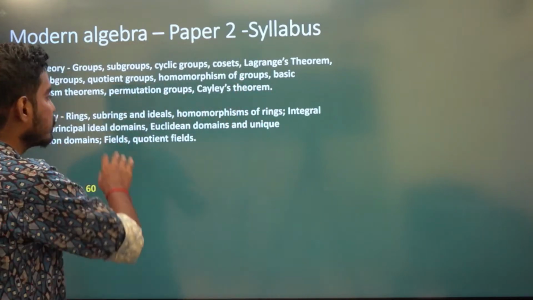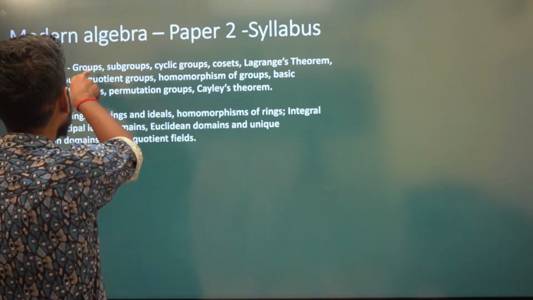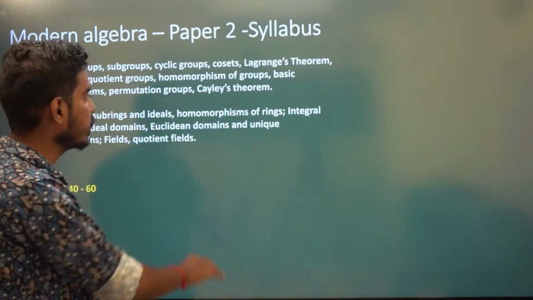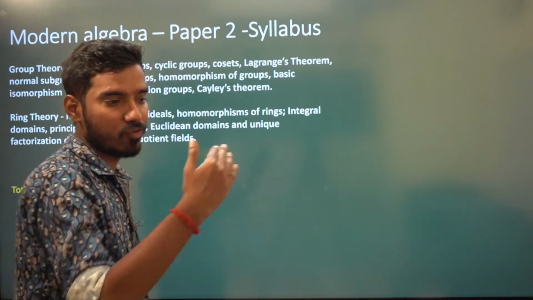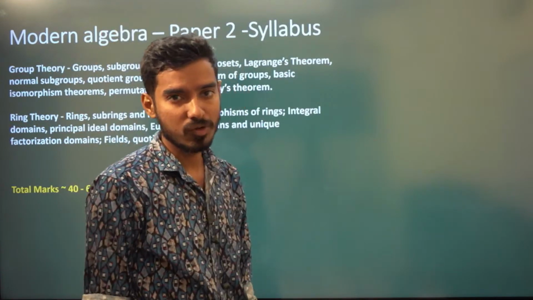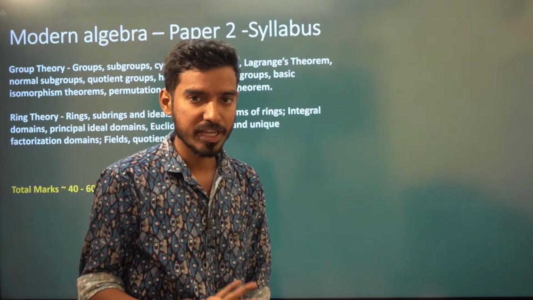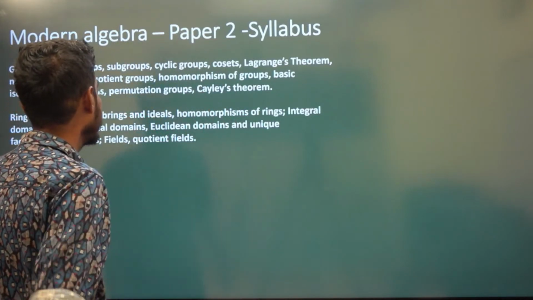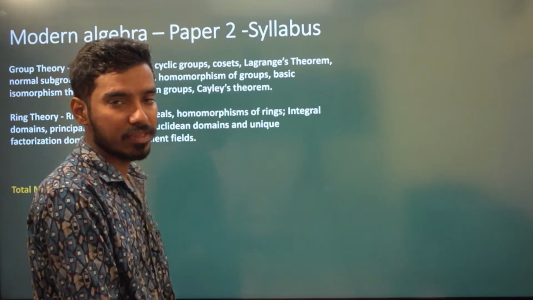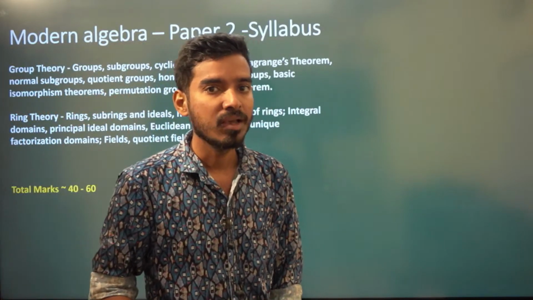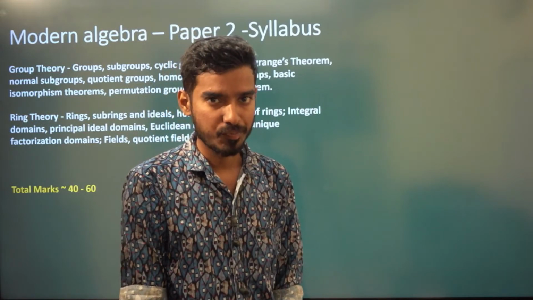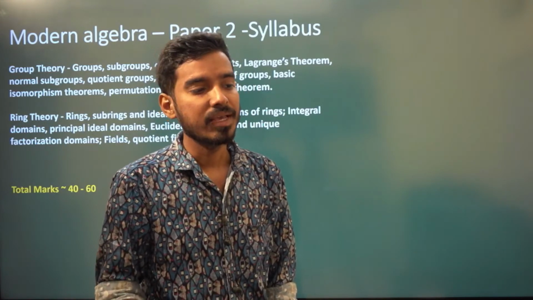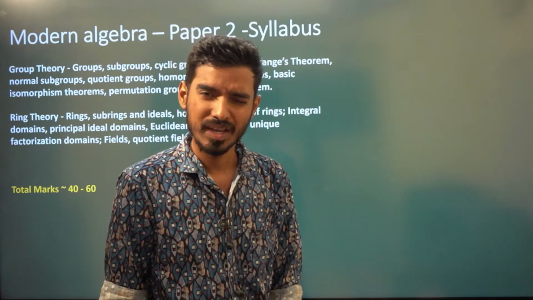See, everything is just an extension. You just have to be thorough with groups to understand the concept of quotient field. From one step, second step, third step, fourth step, and so on. You need to be very strong in the first step, then only you will understand the last step. So groups are fundamental for all. It is fundamental for ring theory, for field theory, and also for vector space. In linear algebra, you would have studied vector space. For that also, this is a very elementary topic.